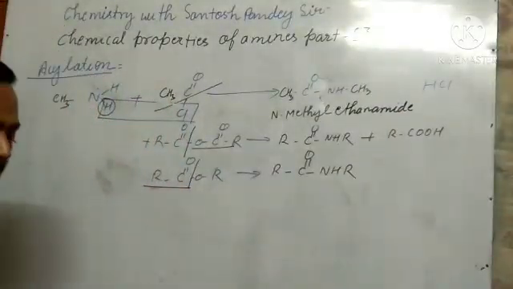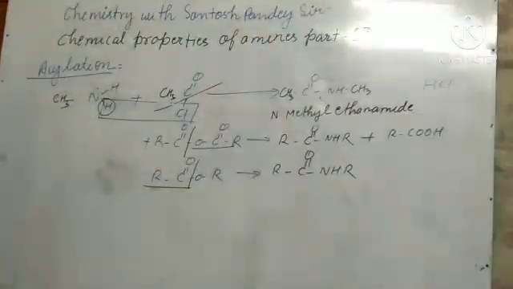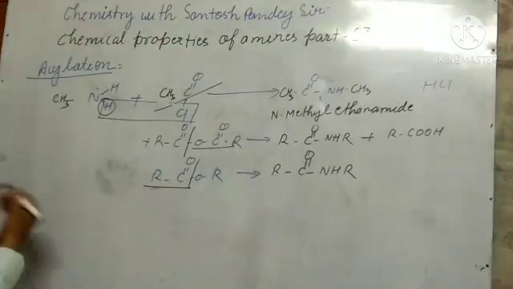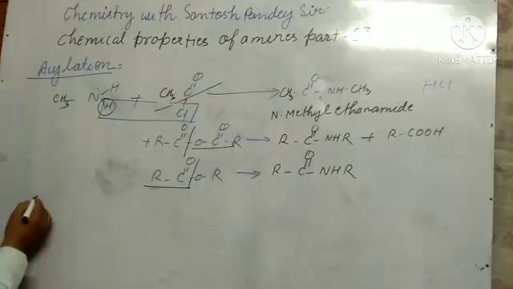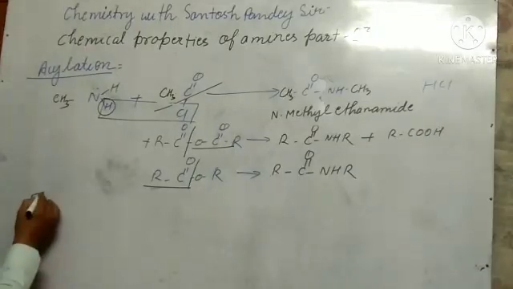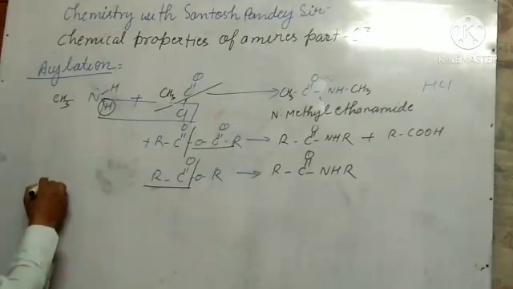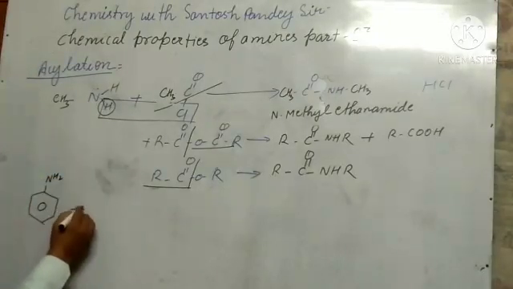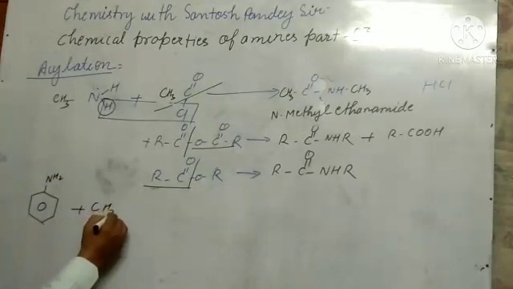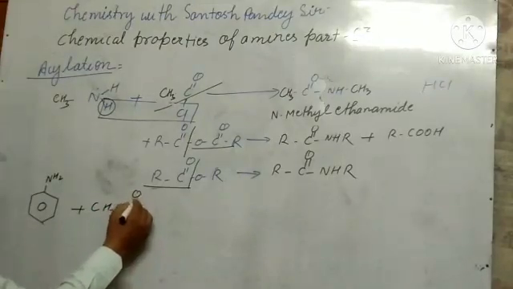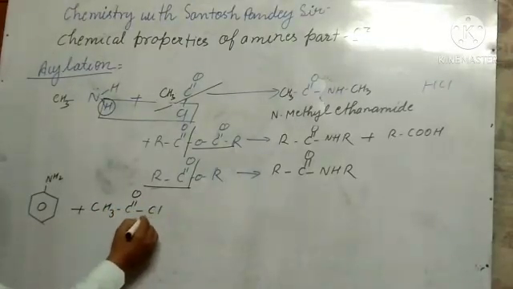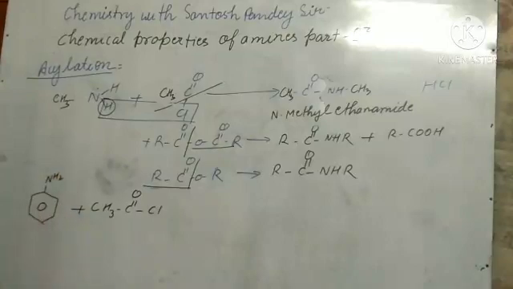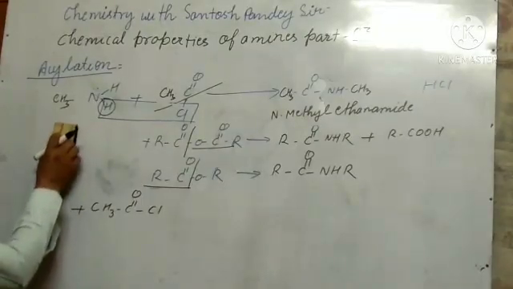We can take secondary amines also, and we can take aromatic amines also. Okay, so I am taking here aromatic amine. Just you see here aromatic amine, NH2, and here I have taken CH3COCl, and it would be easy to show the reaction like this.